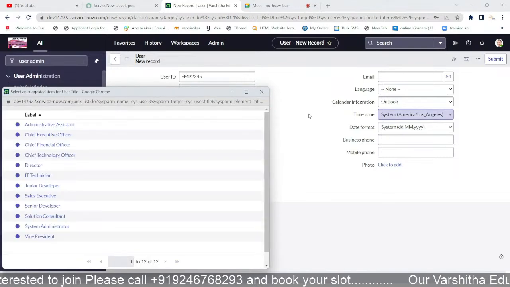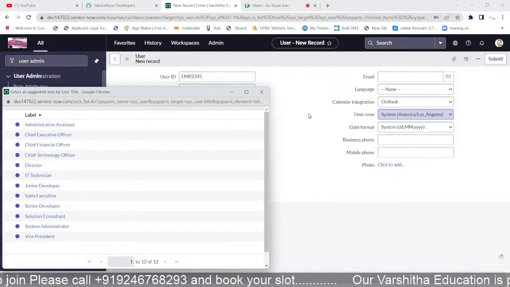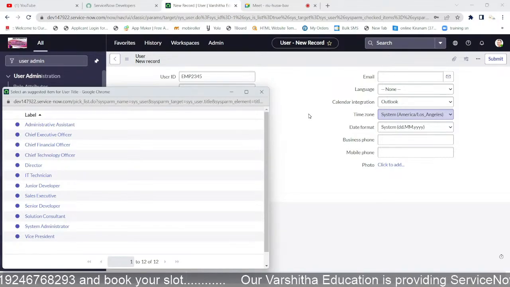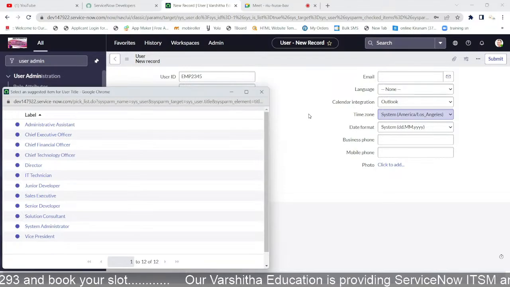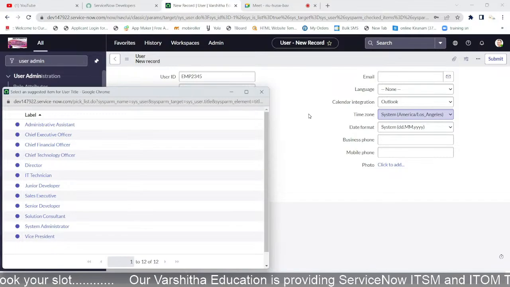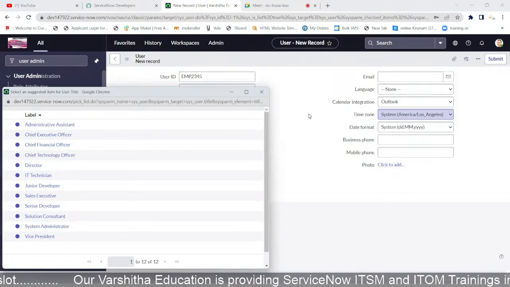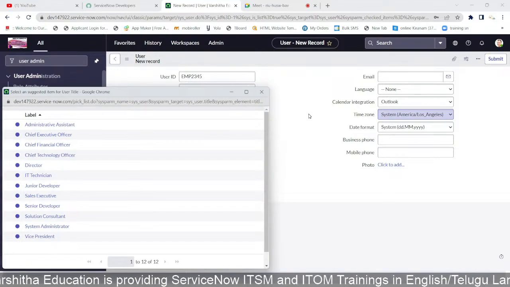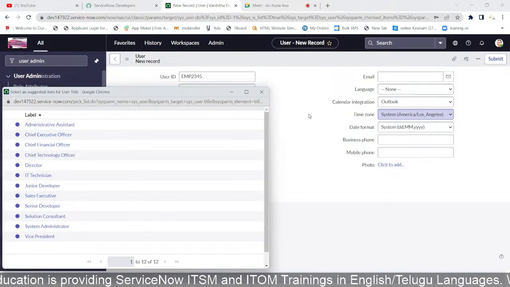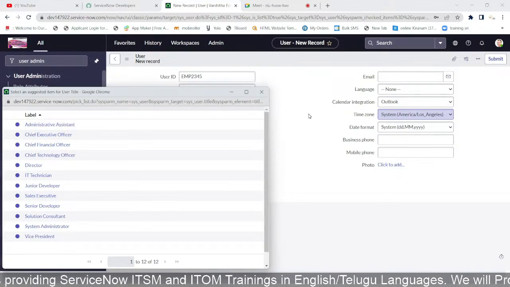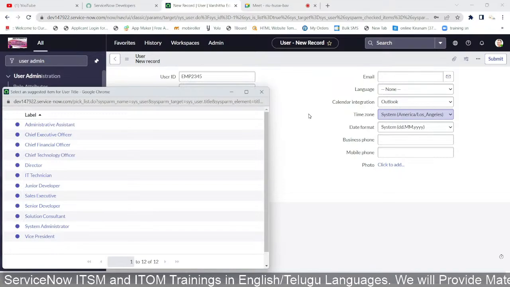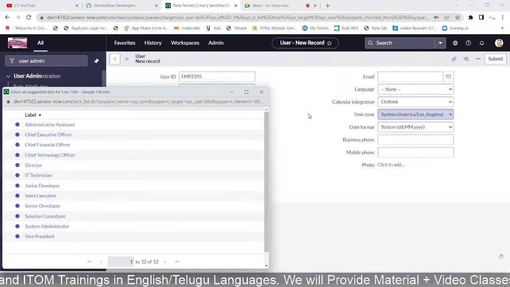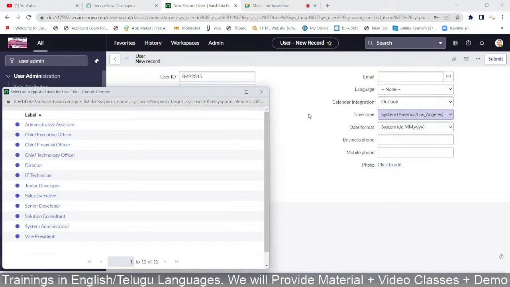The title is the employee's role, such as administrative assistant, CEO (chief executive officer), chief financial officer, chief technology officer, director, IT technician, junior developer, sales executive, senior developer, solution consultant, system administrator, or vice president.